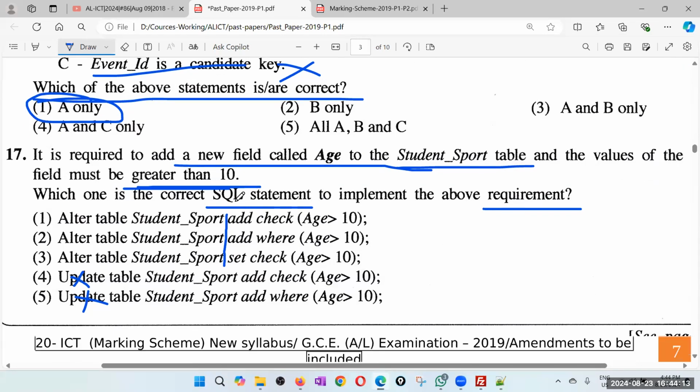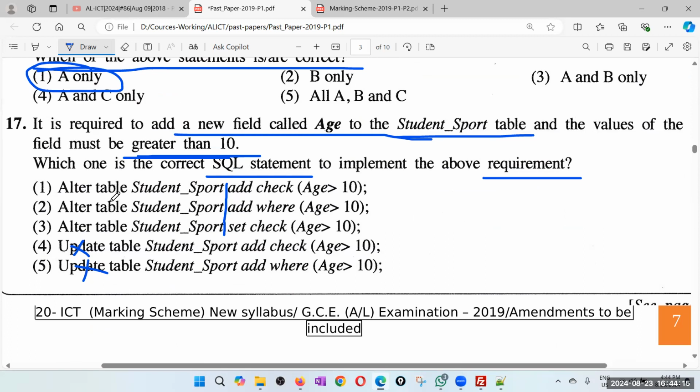So it looks like this is a change. It looks like all five answers are wrong because you need to say add field name. So no way I can see the field name age. And then you need to do the check. So of course the where can't be there. Where is for the update statement. So therefore this is also wrong. You don't give add validation using set.